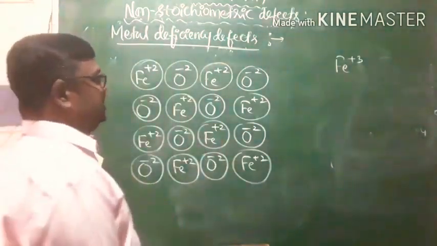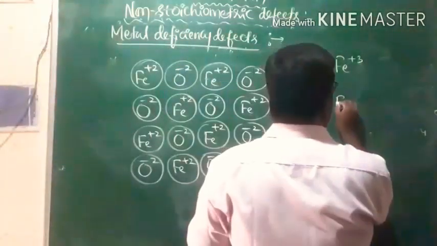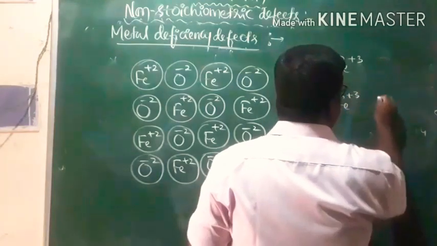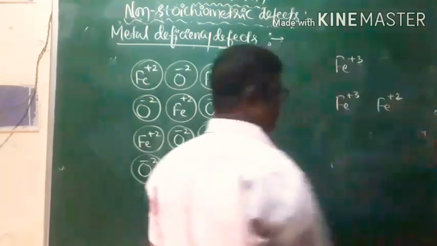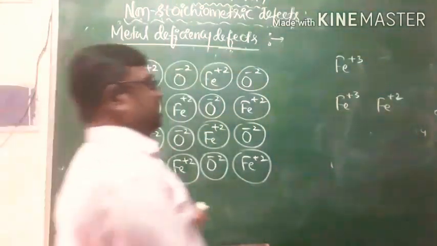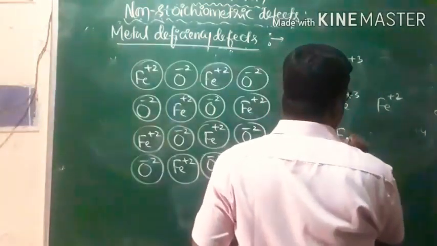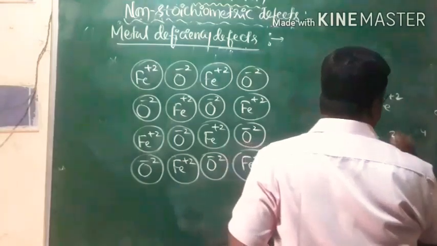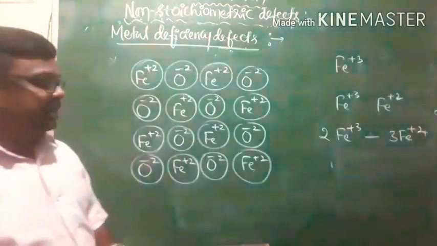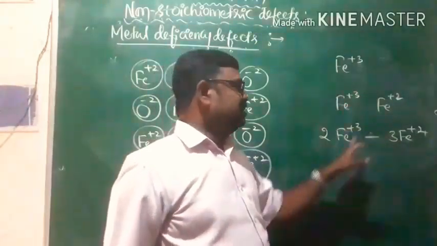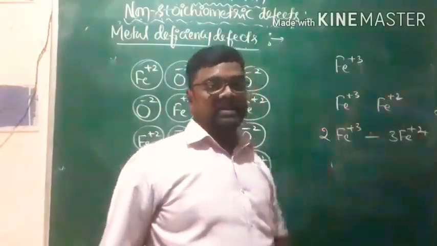Look at this. Charge of iron is plus 3, charge of ferrous is plus 2. And for every 2 Fe3+ ions, 3 Fe2+ ions are replaced.